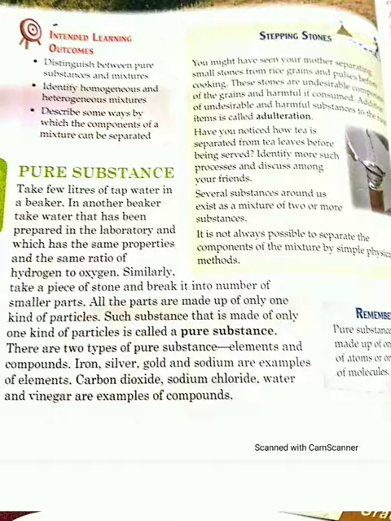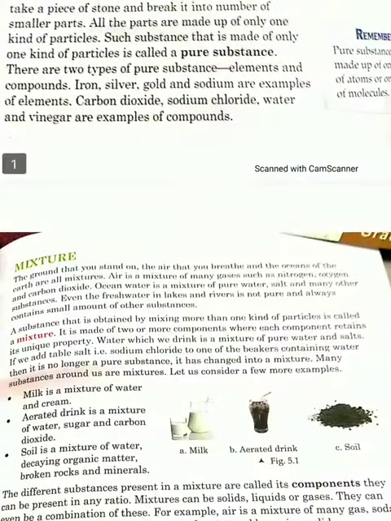We have two types of pure substances. The first one is element and the other one is compound. Elements: all metals, non-metals and metalloids come under elements. For example, iron, silver, gold, sodium, potassium, chlorine, bromine, oxygen, hydrogen. In metalloids you have germanium and silicon. So metals, non-metals and metalloids are considered to be elements.